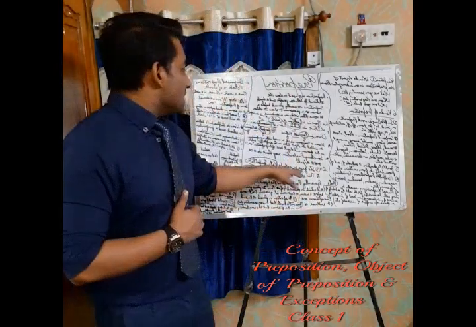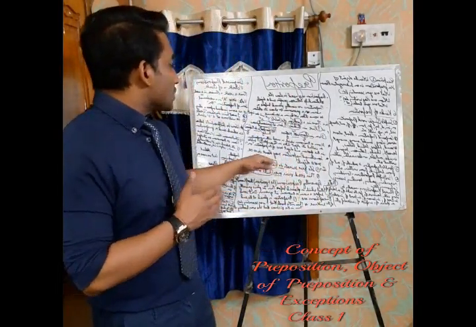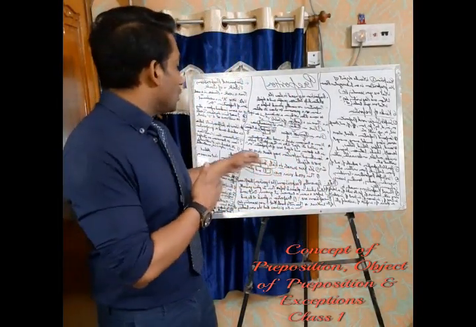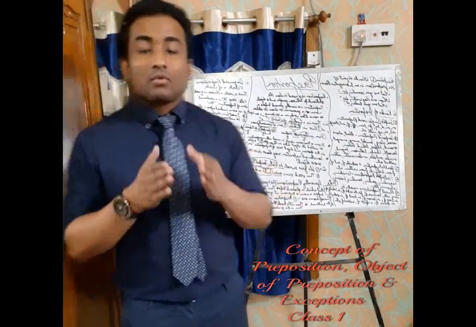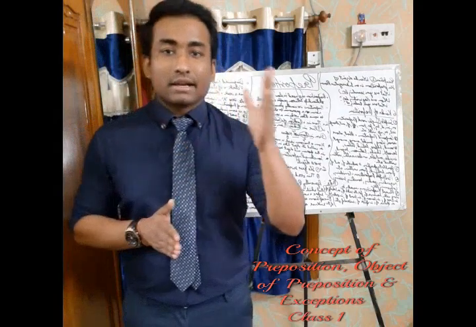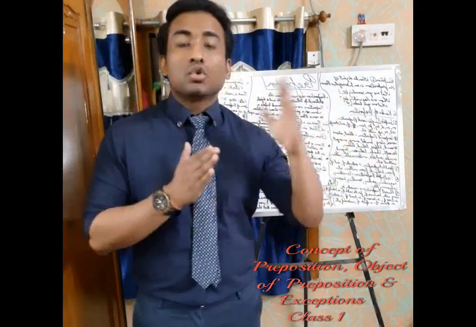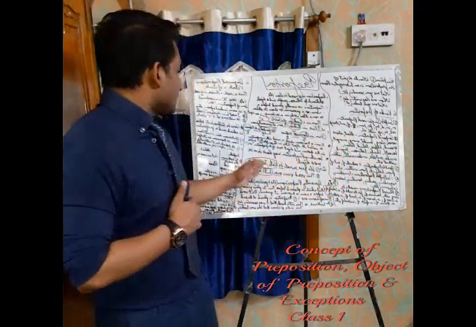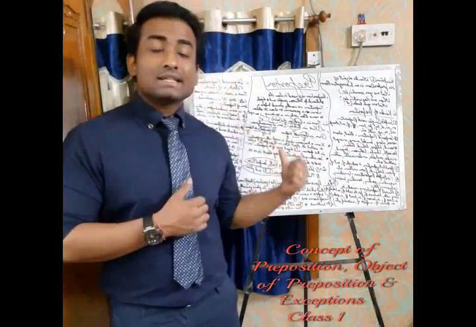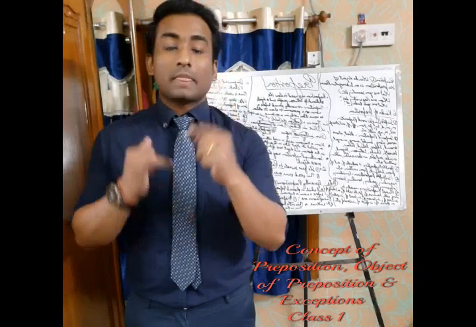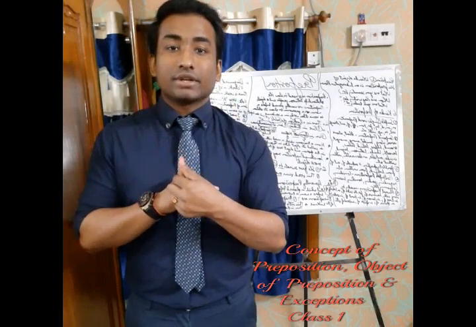For example, she gave sweets to Kate, Jennifer and Rita. Here, if you see in this sentence, there are 3 objects: Kate, Jennifer and Rita.